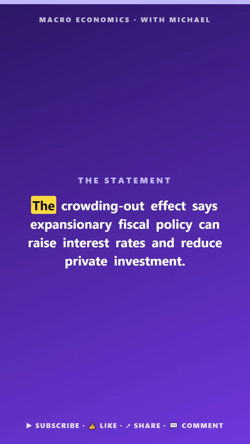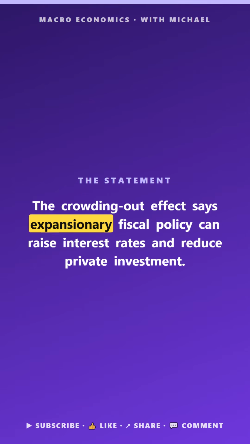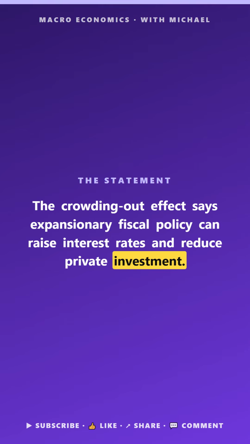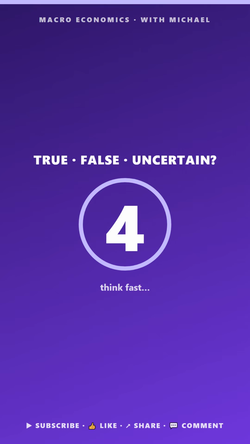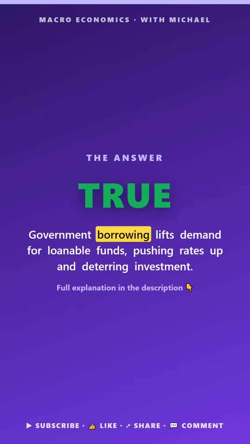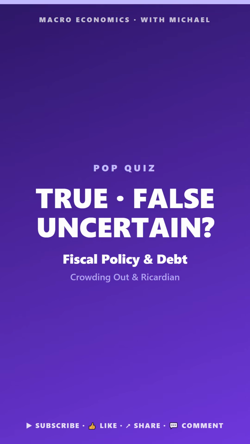Macro pop quiz. Fiscal policy and debt. True, false, or uncertain. The crowding out effect says expansionary fiscal policy can raise interest rates and reduce private investment. The answer is true. Government borrowing lifts demand for loanable funds, pushing rates up.